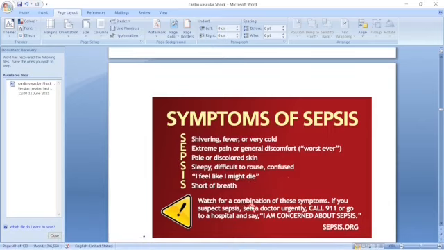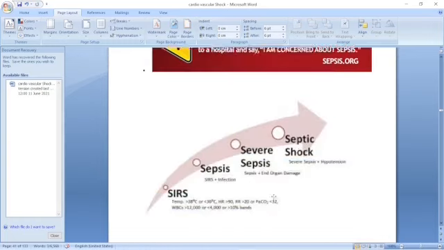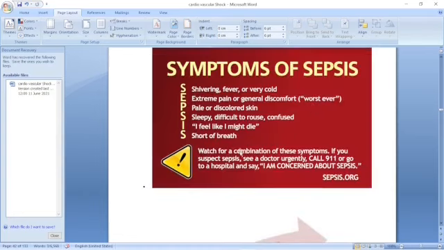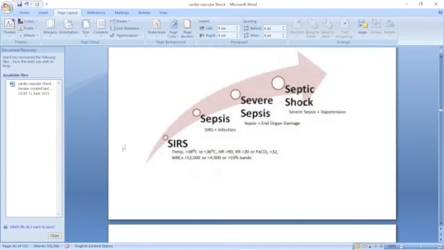Shortness of breath. Watch for a combination of these symptoms if you suspect sepsis. That is the brief note from the Mayo Clinic. The criteria are temperature above 38 degrees, heart rate above 90, respiratory rate more than 20, PCO2 less than 32, WBC count more than 12,000. Then it goes to the sepsis level, severe sepsis, and septic shock. This is a very dangerous thing.